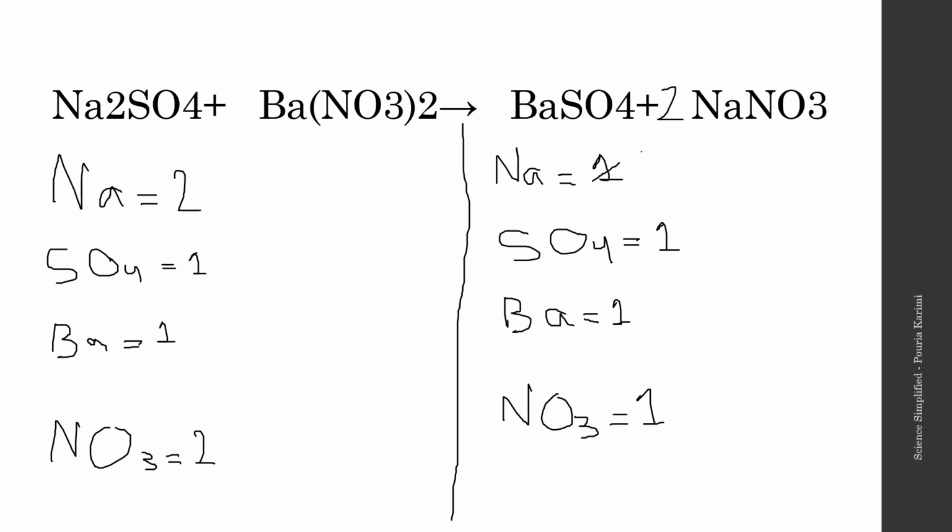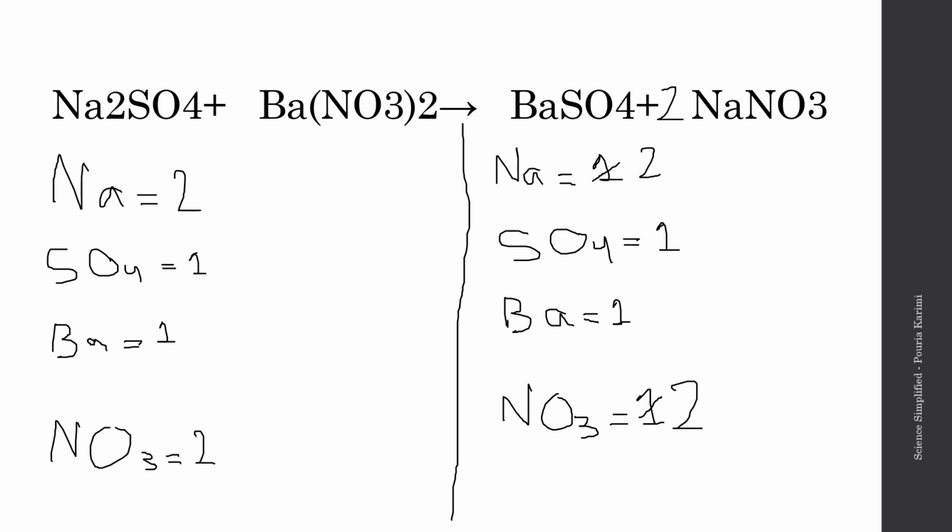As simple as that. So that changes into a 2, and this also changes it into a 2. Let's check our work. 2 sodiums here, 2 sodiums here, 1 sulfate here, 1 sulfate here, 1 barium here, 1 barium here, 2 nitrate here, 2 nitrate here. So it was as easy as that.